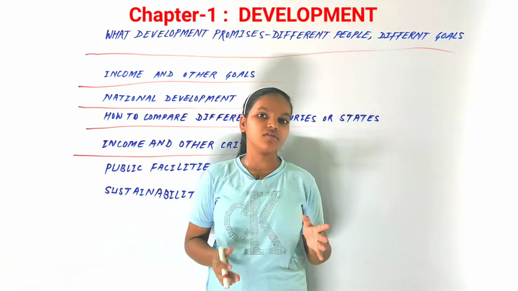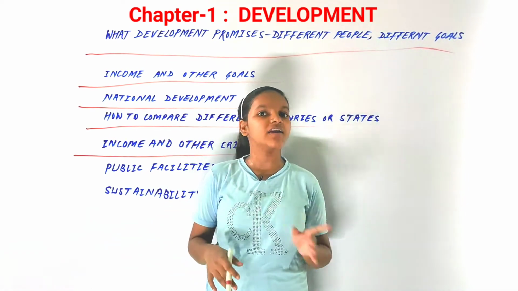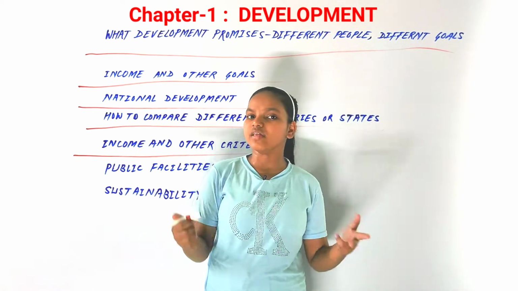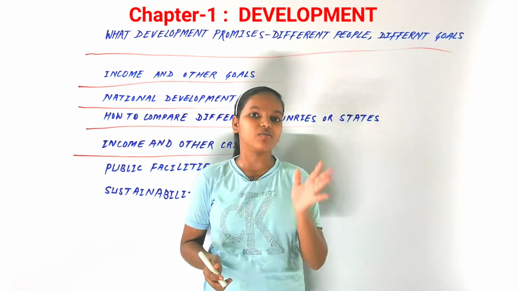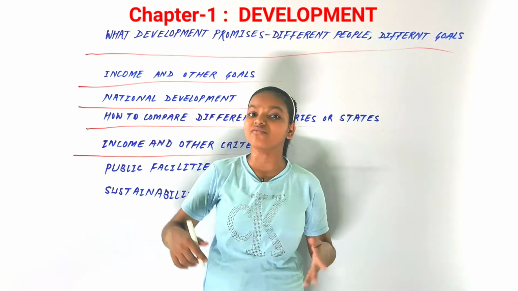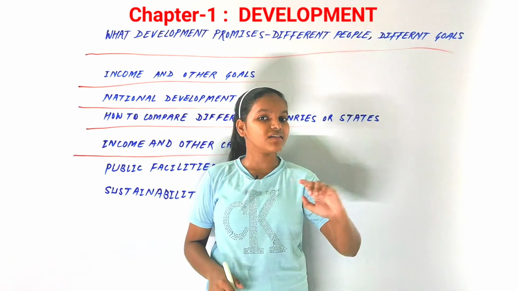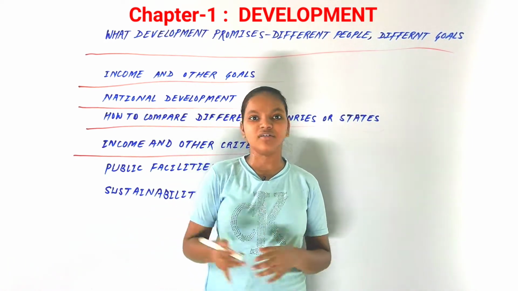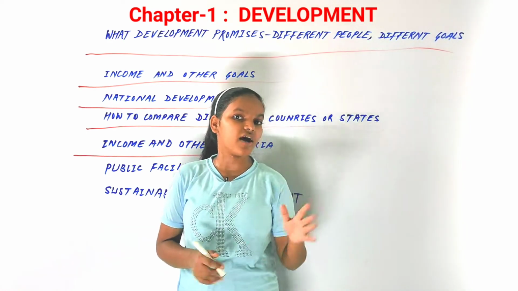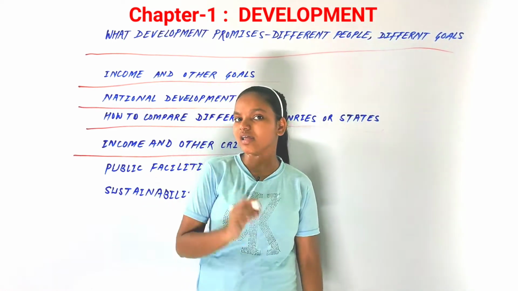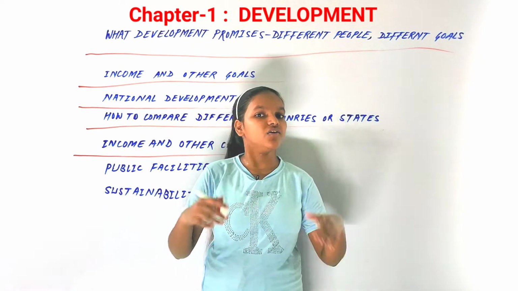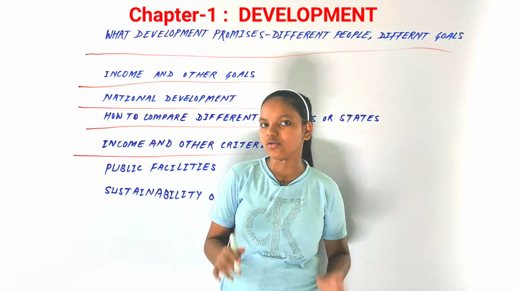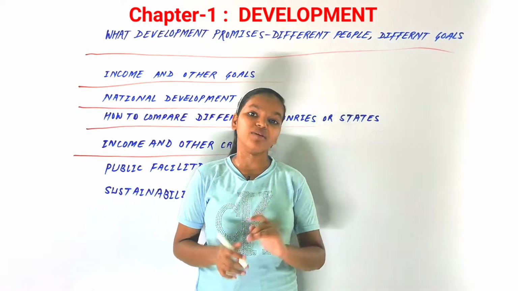So on the basis of this, you could say that citizens are everything for a country's development, isn't it so? Their health, their well-being, their life expectancy, infant mortality rate, all those things concerned with citizens are the most important thing for a country, isn't it so? So you could say that there are income and other criteria for comparison as well. You know what, that income is not the only thing. Per capita income is not the only thing. If we compare average income, it is not everything.